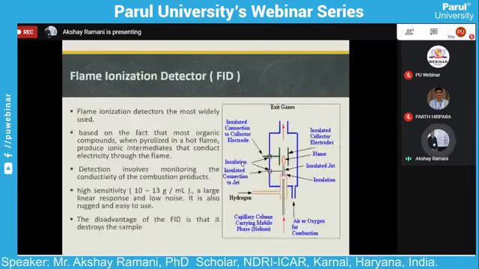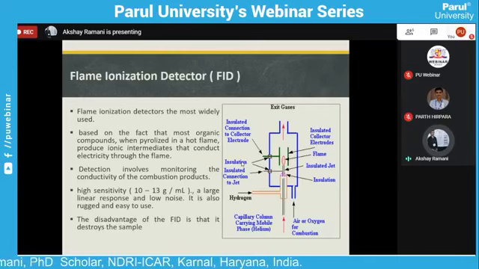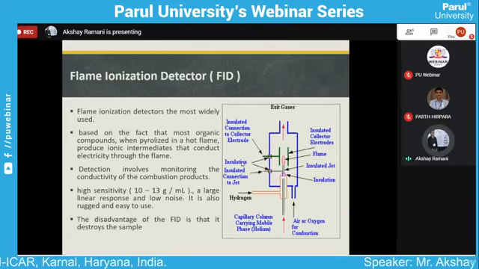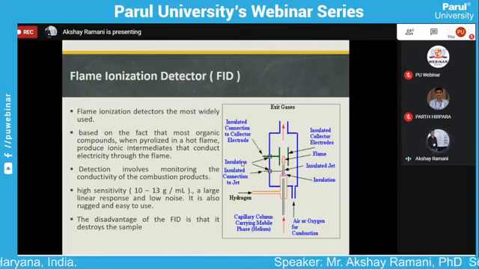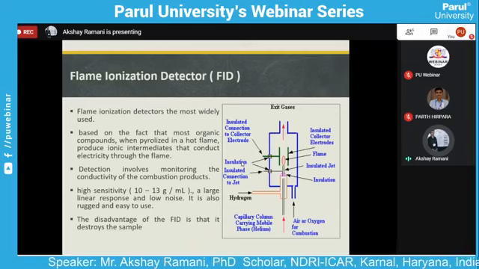The flame ionization detector is the most widely used in the dairy industry. It is based on the fact that most organic compounds, when pyrolyzed by a hot flame, produce ion intermediates that conduct electricity through the flame. The detector monitors the conductivity of the combustion products.